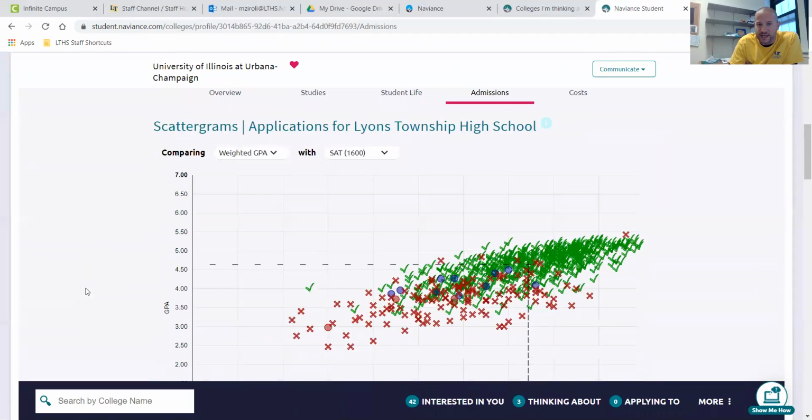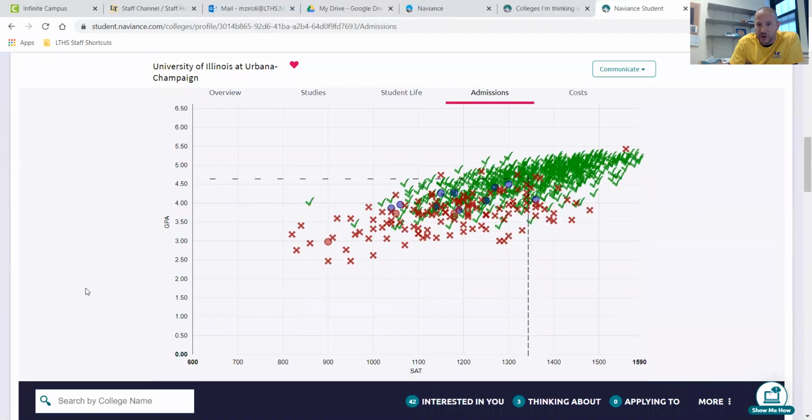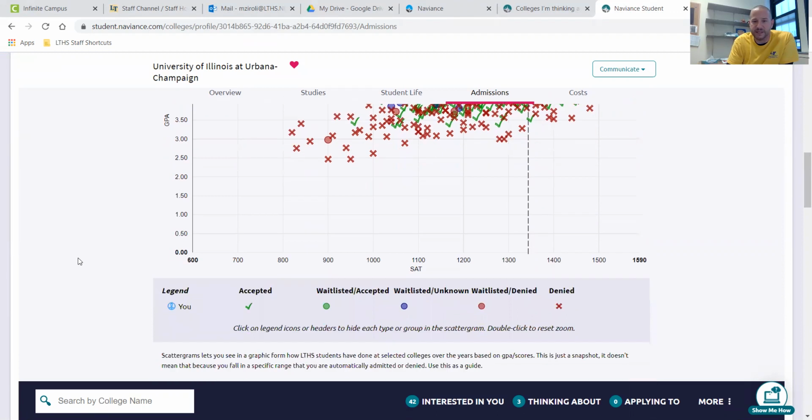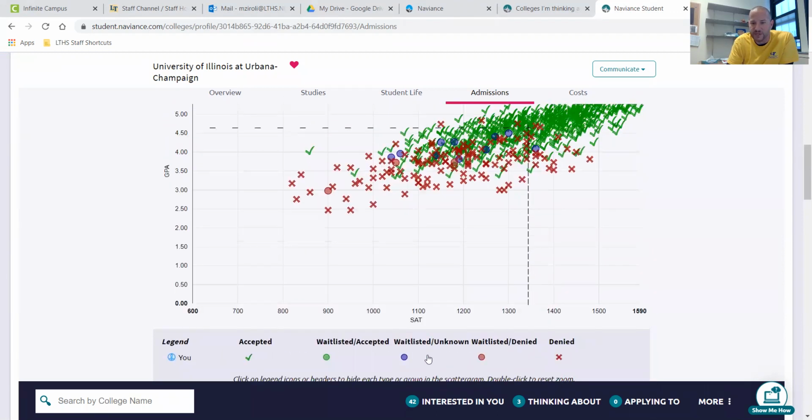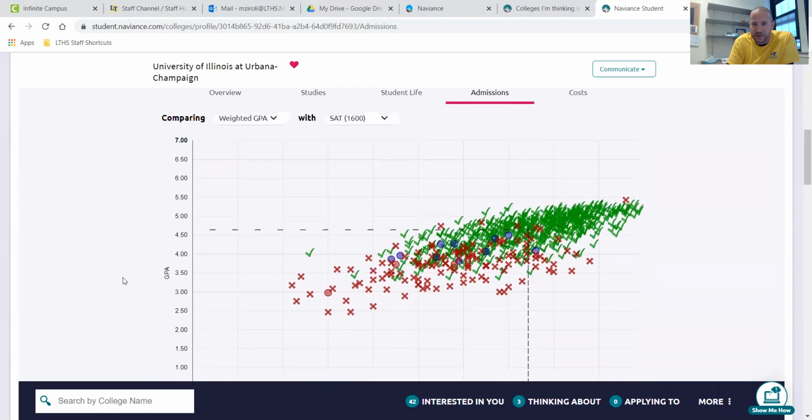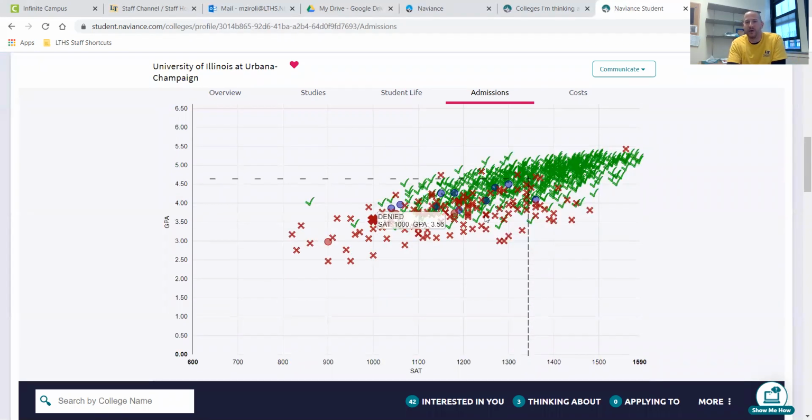As well as the scattergram below, which is also LT students. You'll see a lot of red X's for denied students. Waitlisted are these blue dots, and the green checks are people that got accepted. Now, you'll always be able to go to the graph and see the average of accepted students. The average SAT is 1344 and GPA 4.64 on a weighted scale for our LT students.